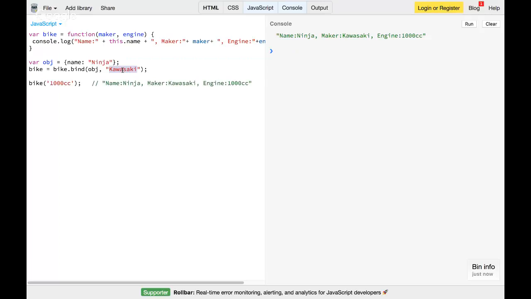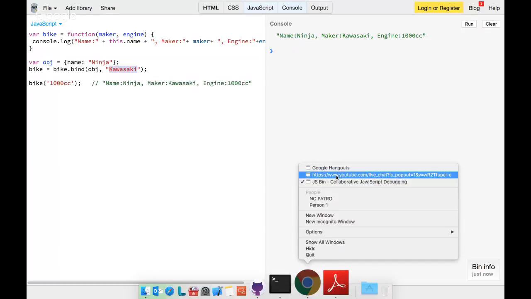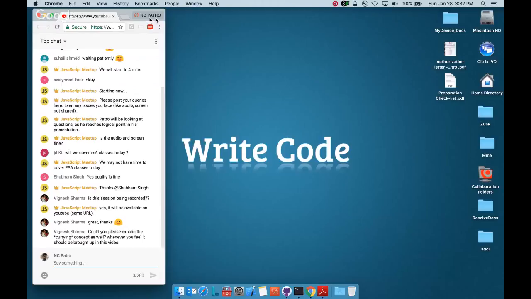So this bind method is there. Apart from call and apply, which help to do explicit binding, you can do explicit binding with the bind method as well. Okay, so with this, we'll just move on. If we have any questions, I'll answer those, and then I'll come back again.